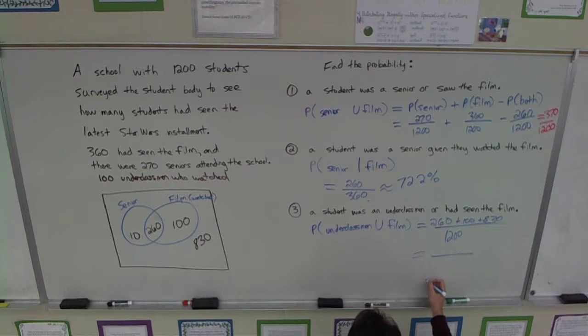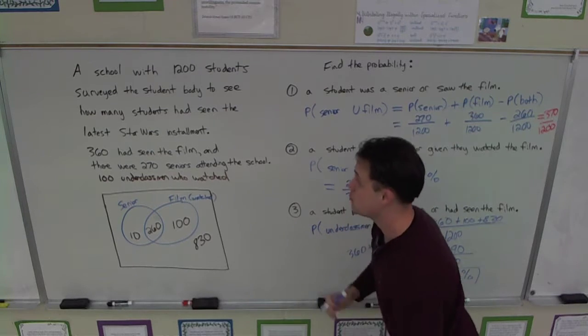I think it's going to be most of the people here. So it's a pretty strong chance of this happening. What is that? 360 plus 830. I don't want to grab my calculator and be lazy. 1190. I mean, it's all but those piddly 10 people who are seniors and have not seen the film, right? So it's pretty much 99.1 or 2? Okay.